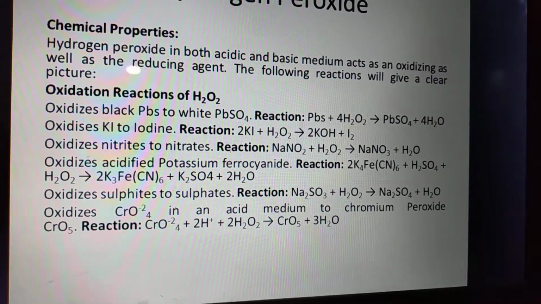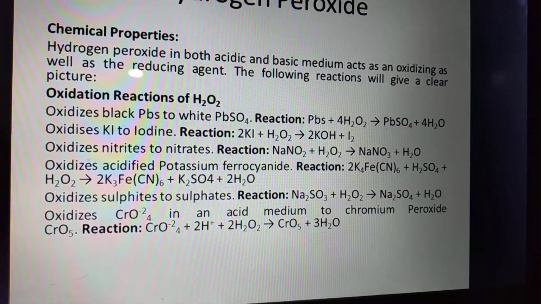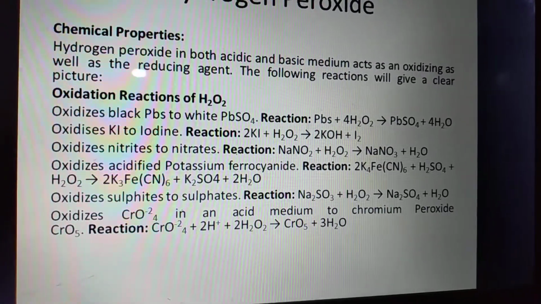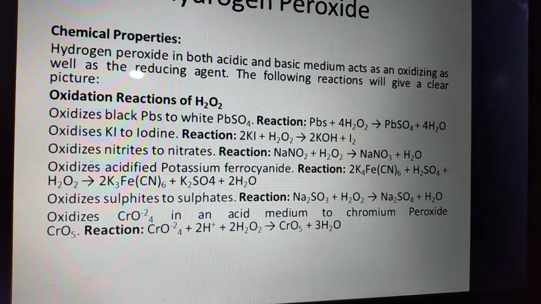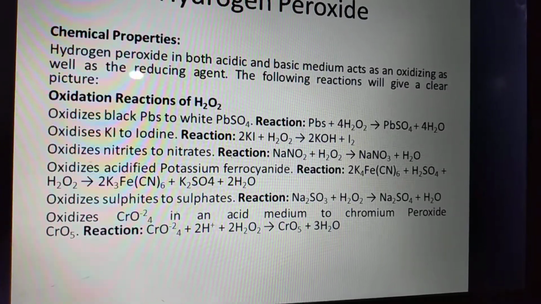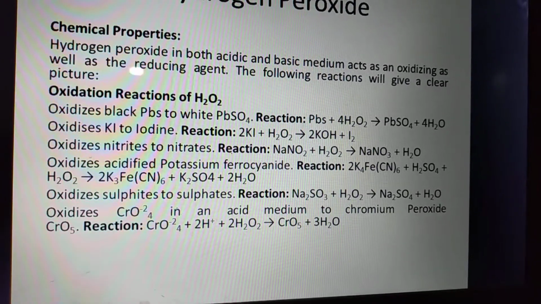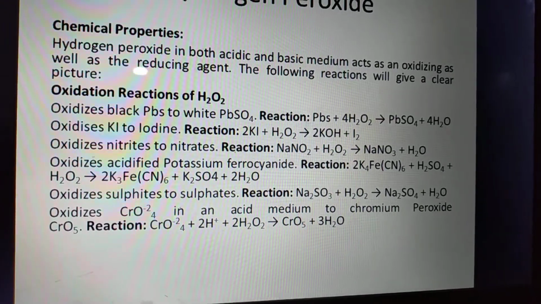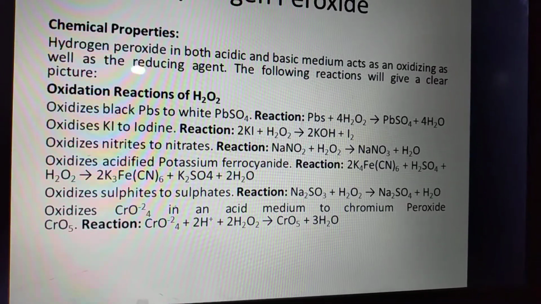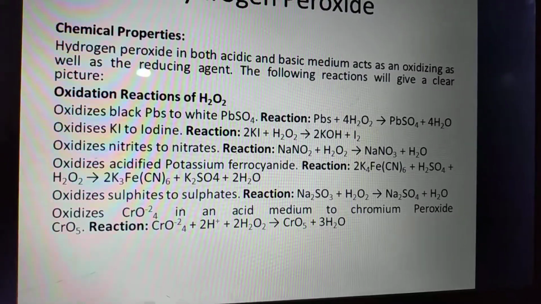It oxidizes acidified potassium ferrocyanide. Potassium ferrocyanide reacts with sulfuric acid and hydrogen peroxide to give potassium ferricyanide plus potassium sulfate plus water. It oxidizes sulfites, SO3, to sulfate, SO4. SO3 has -2 and SO4 has -2 charge. Sodium sulfite plus hydrogen peroxide gives sodium sulfate plus water.